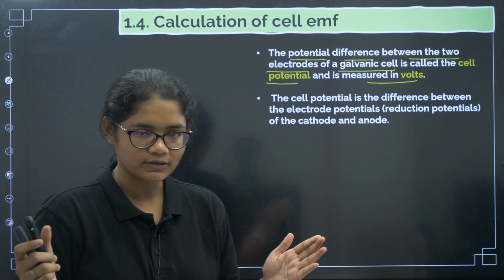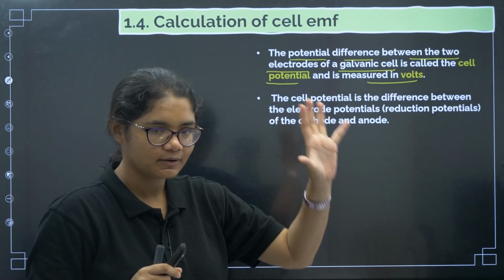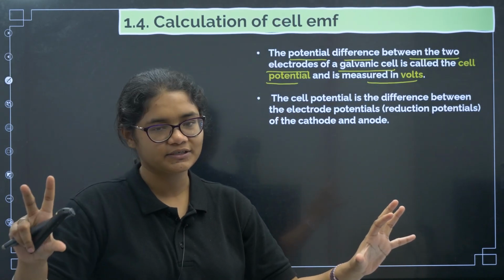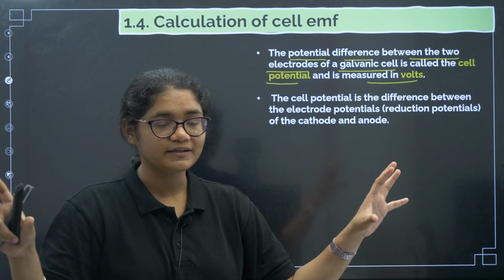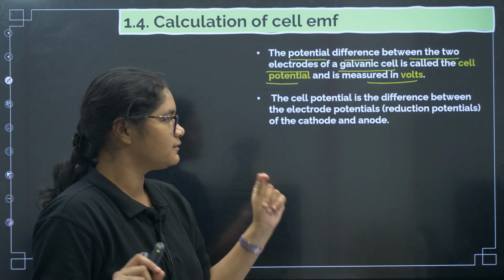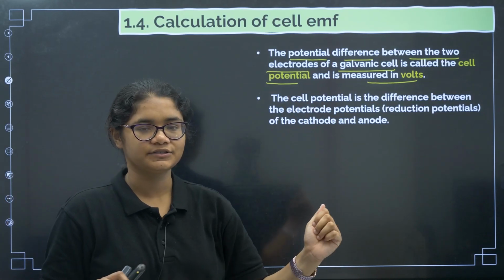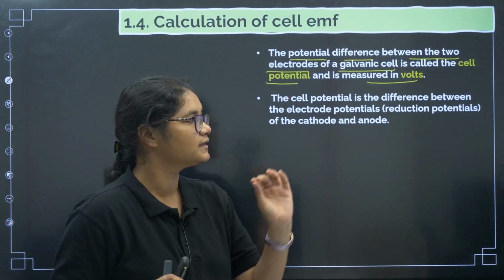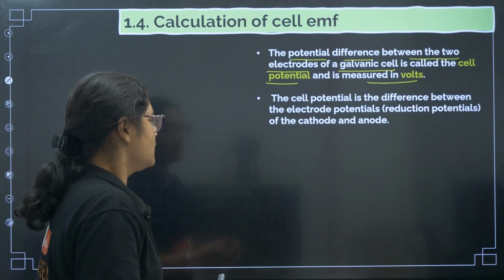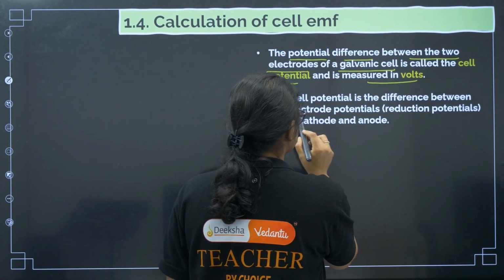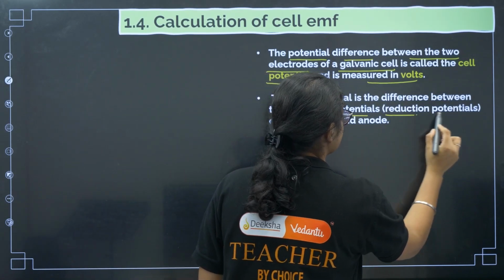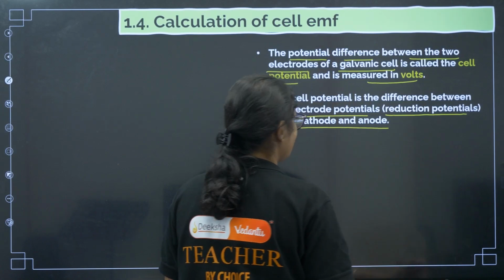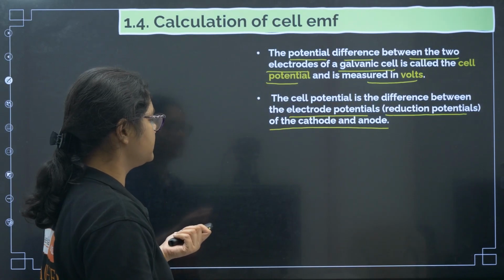We have two electrodes, so on this side one potential is there, and on this side one potential is there. If you take the difference between these two, then whatever we get is called the cell potential, and the unit of this is volt. Next, the cell potential is the difference between the electrode potentials, that is the reduction potential of the cathode and anode. So what's the formula?